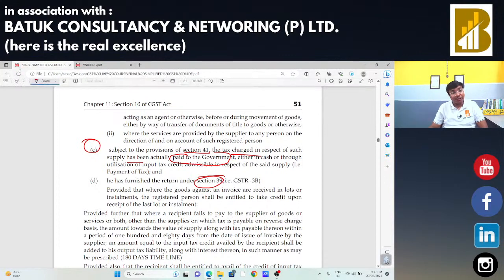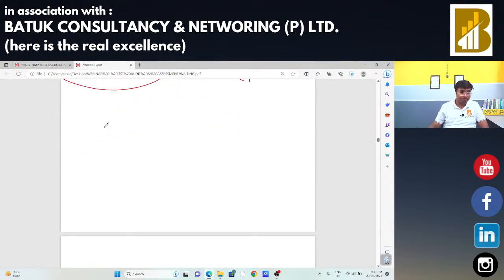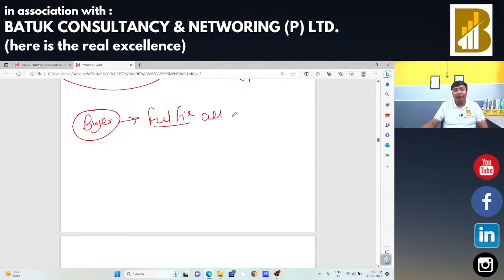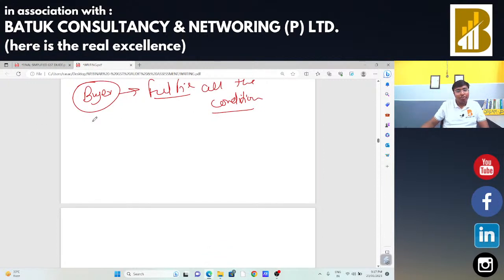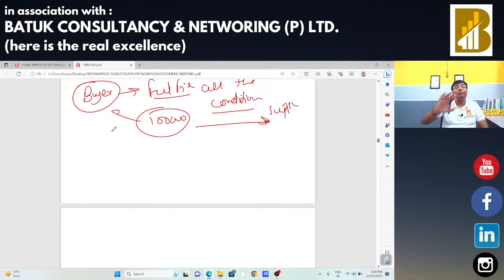Now, suppose the buyer has fulfilled all the conditions. In that case, the buyer has bought those goods for 1 lakh from the supplier, and the buyer needs to make the payment to the supplier within 180 days from the issue of the invoice.